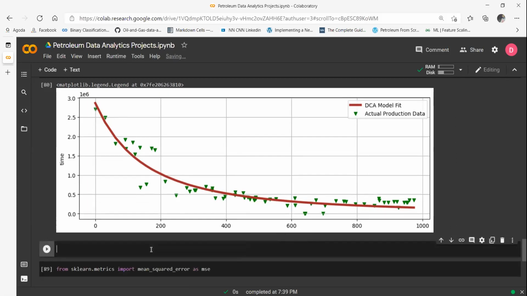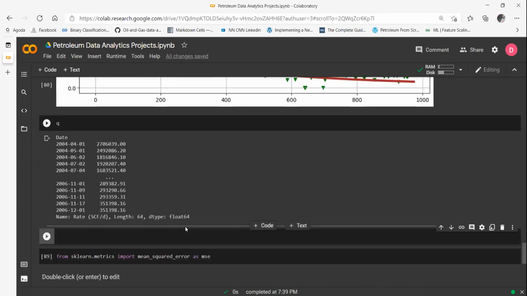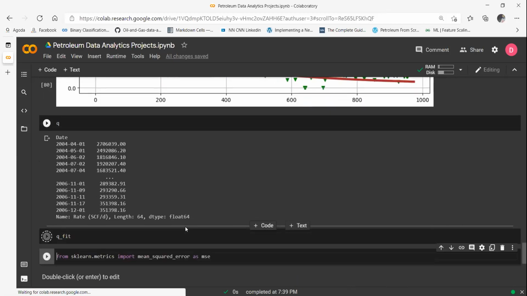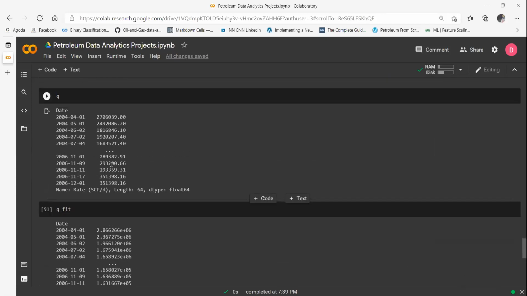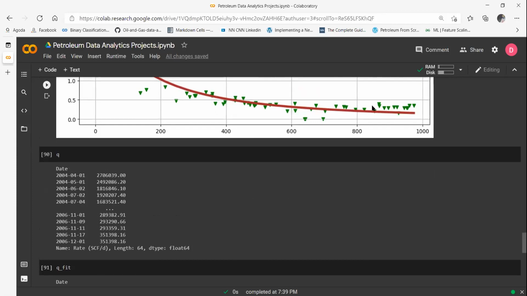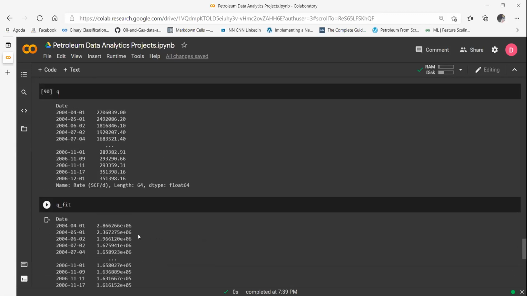I can also have a look myself. Q, I know, you can see Q is this, and in the next code cell, I will run Q underscore fit. And you can see it's doing pretty fine. Of course, at the last ends, it's underestimating the flow rates, as is evident from this data. But you can see around this, it's 16835. This is 16589, pretty close.